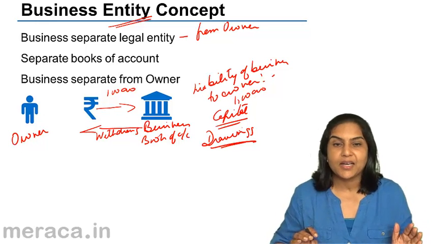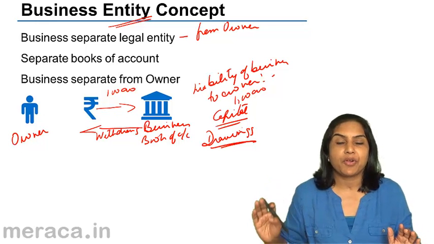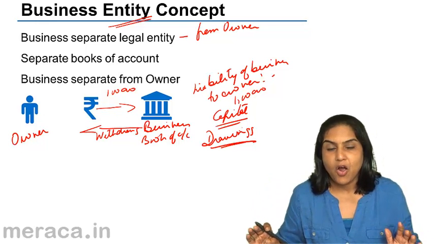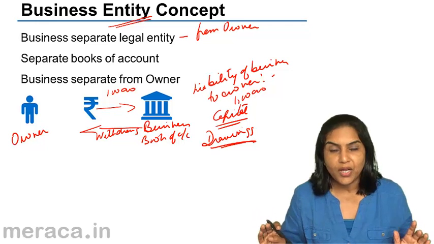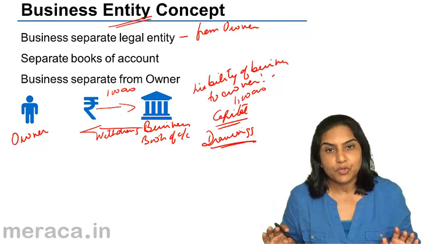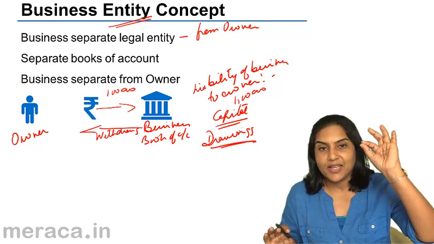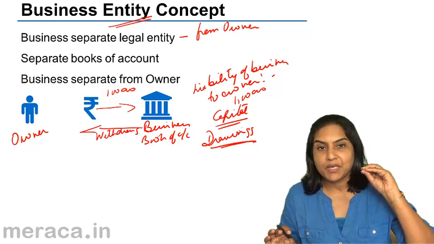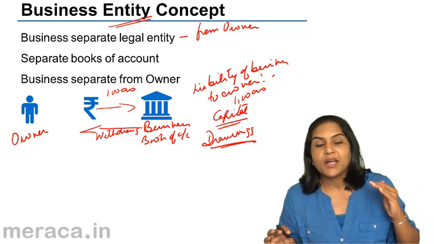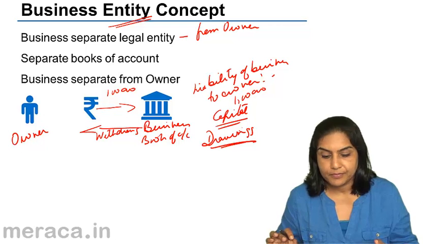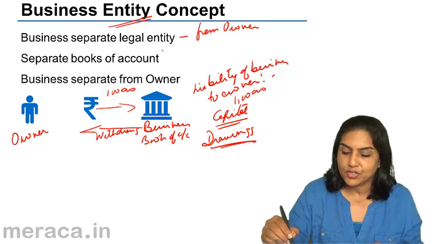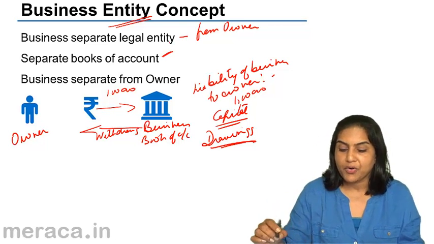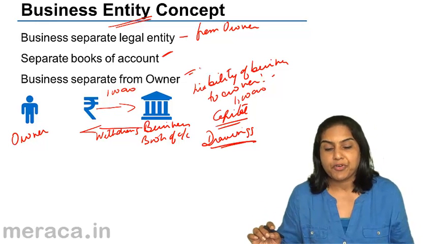The proprietor, the owner, is separate from the business entity. All transactions with the owner have to be recorded in the books of account. The owner is a separate person, as if money has been given to him or money has been taken from him. So the business has its own book of account and the business is separate from the owner.